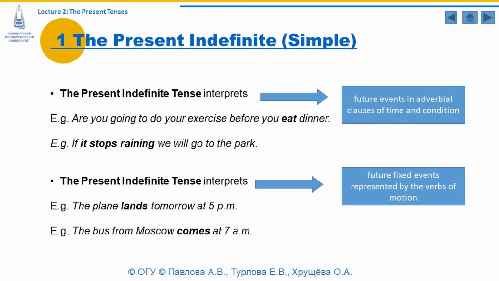If it stops raining, we will go to the park. The action, which is expressed by the verb it stops raining, is used in the clause of condition, and it is interpreted in the present indefinite simple. The present indefinite tense may also interpret future fixed events represented by the verbs of motion. The plane lands tomorrow at 5 p.m. Here the verb lands indicates a future fixed event according to the timetable or schedule. The bus from Moscow comes at 7 a.m. The same event is indicated by the verb comes, which is connected with the schedule of the bus.